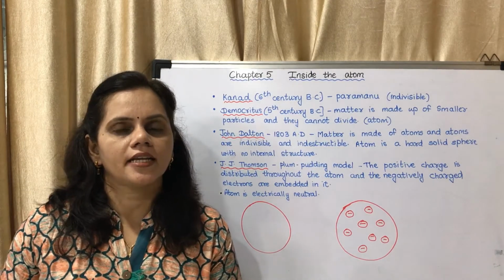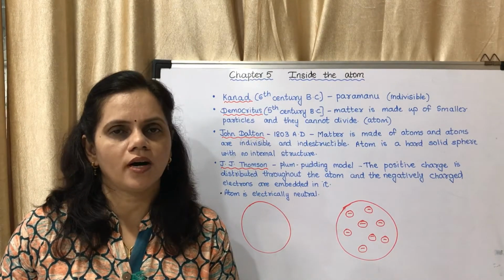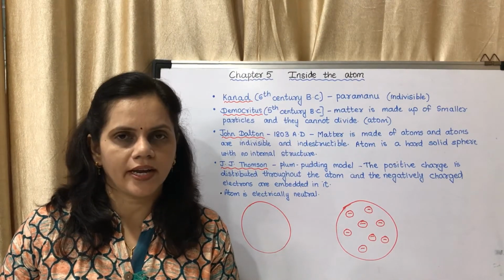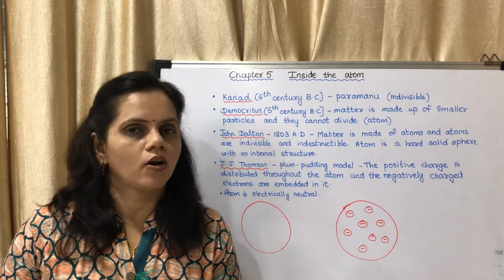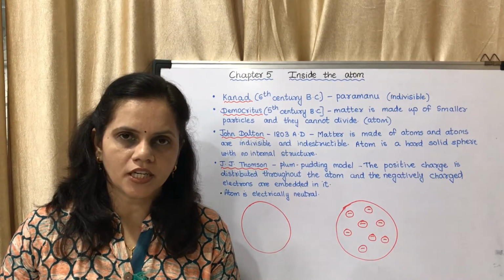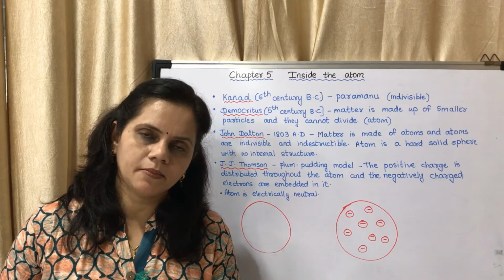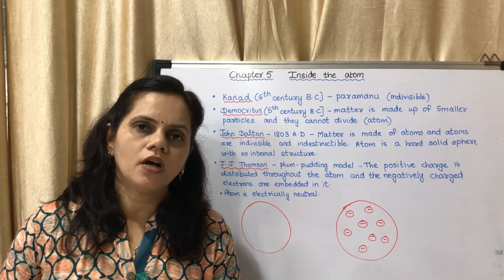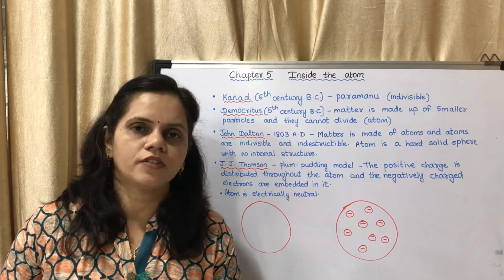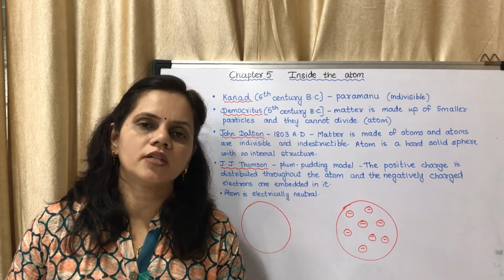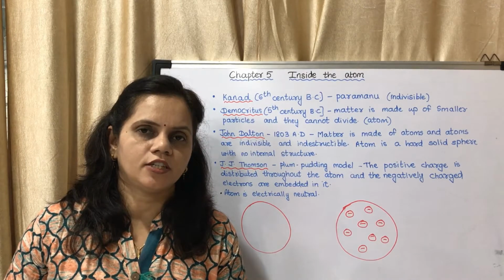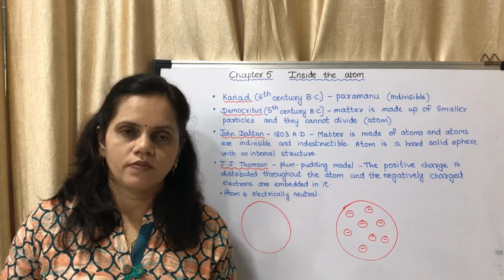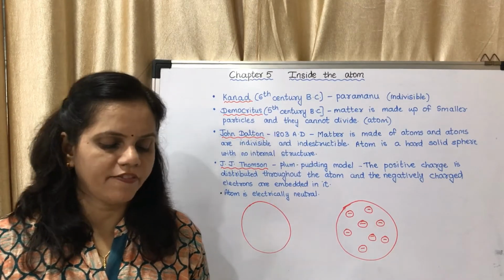A molecule can consist of more than one atom, of the same type or of different types. If in a molecule all the atoms are of the same type, then it is said to be an element. If all the atoms are not of the same type, if they are more than one type, then it is said to be a compound. You might have learned this. So we will complete the table first.